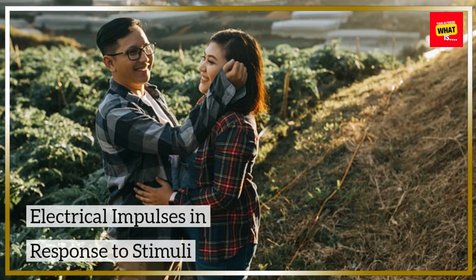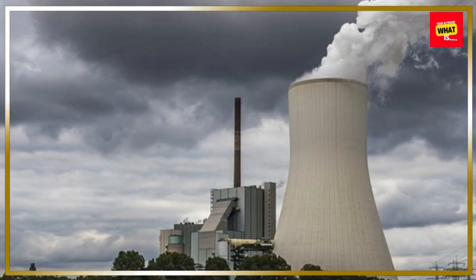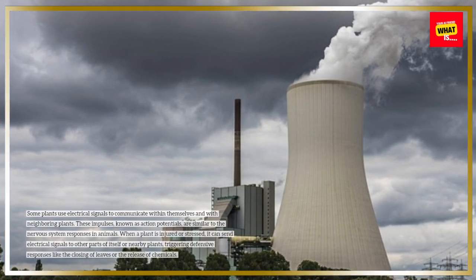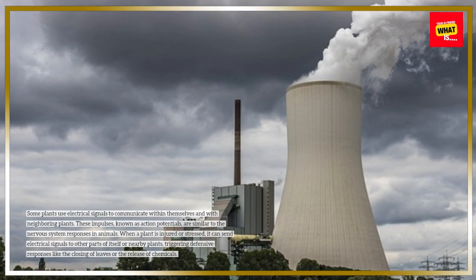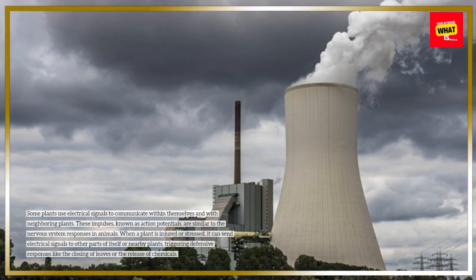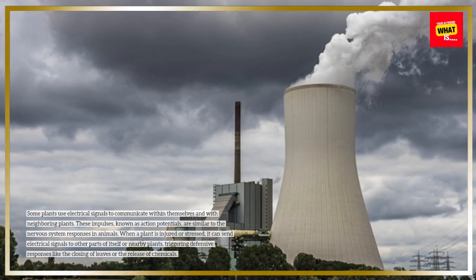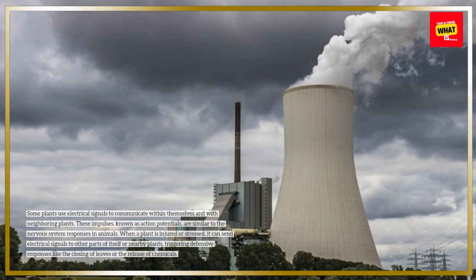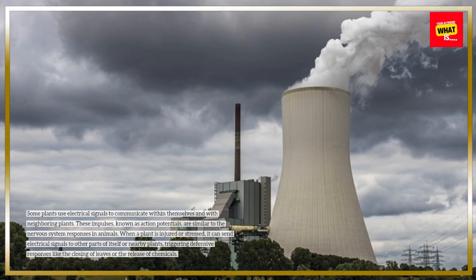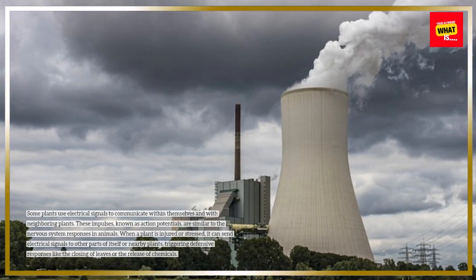Electrical impulses in response to stimuli. Some plants use electrical signals to communicate within themselves and with neighboring plants. These impulses, known as action potentials, are similar to the nervous system responses in animals. When a plant is injured or stressed, it can send electrical signals to other parts of itself or nearby plants, triggering defensive responses like the closing of leaves or the release of chemicals.